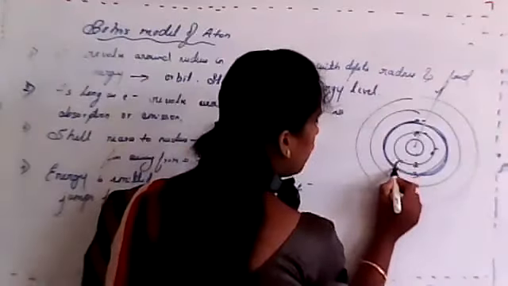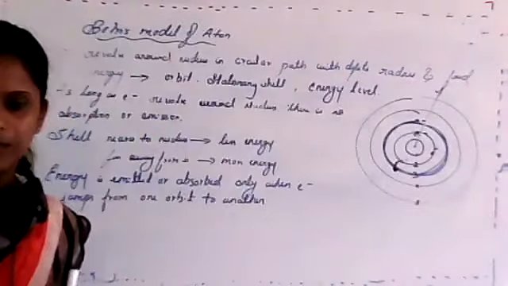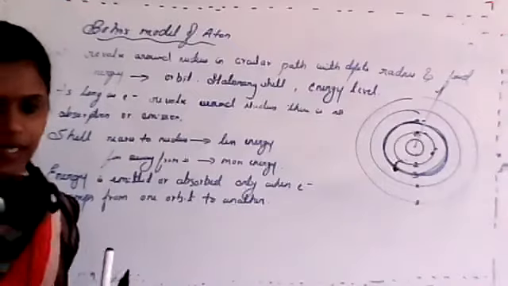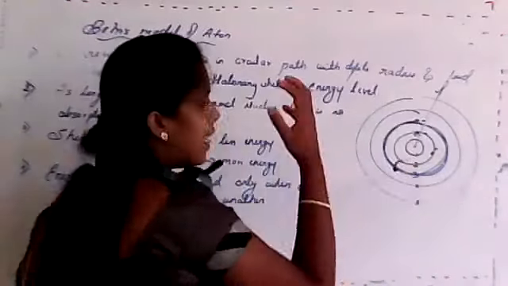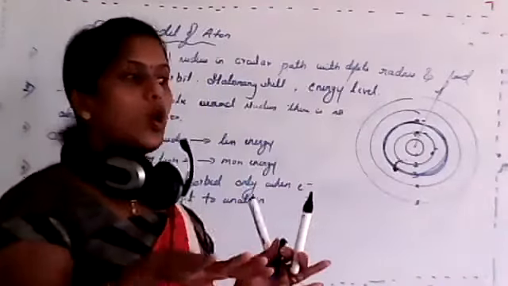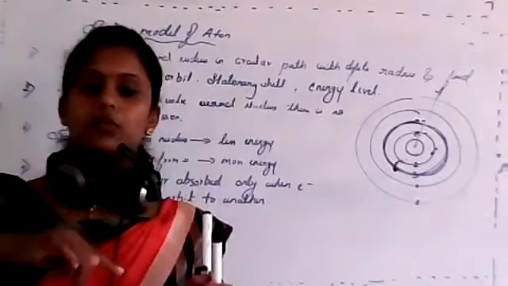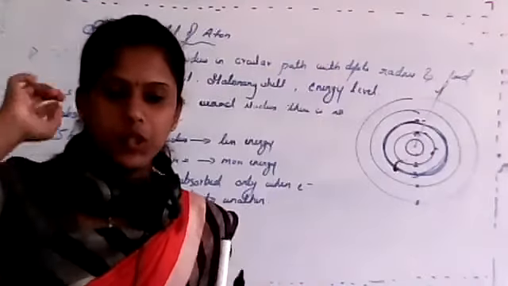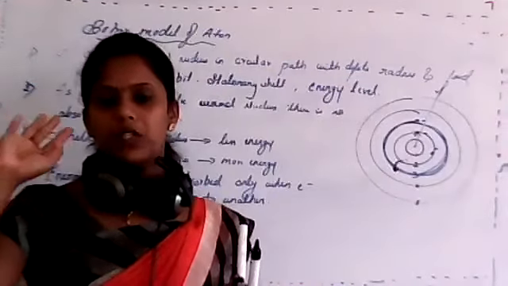Electrons were moving from second shell to third shell. That means it is at its lower energy level and it is moving towards higher energy level. Absorption or emission?